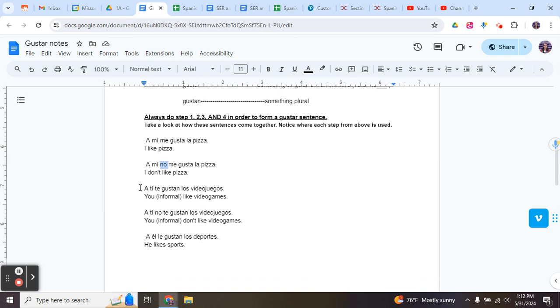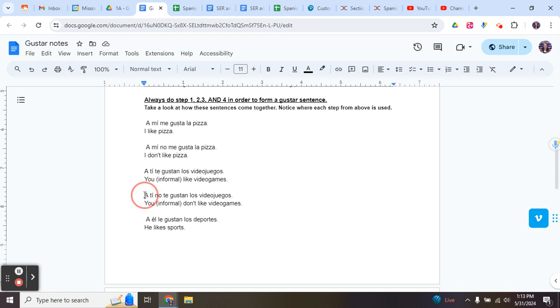And then here's an example of when you would use the plural. See, video games is the thing that you, informal, like. So a ti te, that's steps 1 and 2. Gustan, plural, because los videojuegos is plural. A ti no te gustan los videojuegos. So notice right here we have step 1 and step 2. Remember, the no goes in between. And then the gustan of step 3 is the one that goes with the plural.